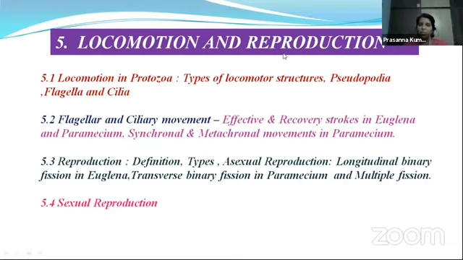So locomotion and reproduction is the fifth unit of your first year syllabus. Under this, locomotion in protozoa, that is, the types of locomotor structures like pseudopodia, flagella and cilia, we are going to discuss in detail, along with flagellar and ciliary movement. Then reproduction: definitions and different types of reproduction, asexual reproduction, under which we are going to study longitudinal binary fission and transverse binary fission in Paramecium, and multiple fission. And finally, sexual reproduction in protozoans. These are the different topics you are going to study under locomotion and reproduction.